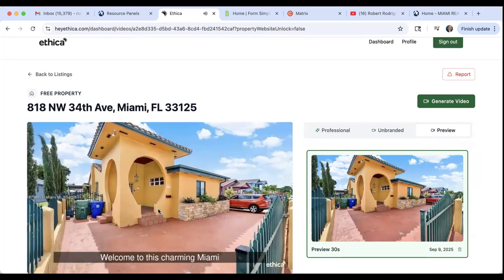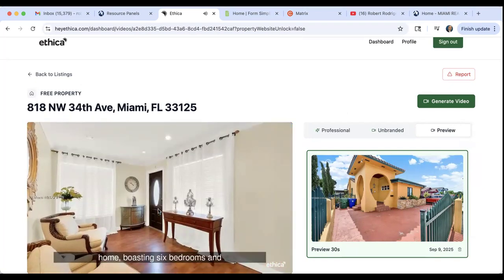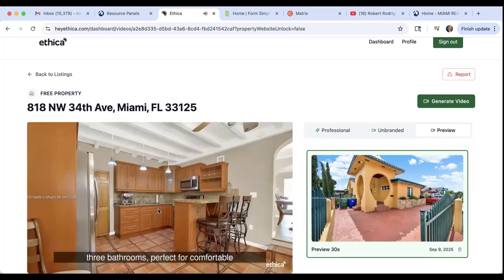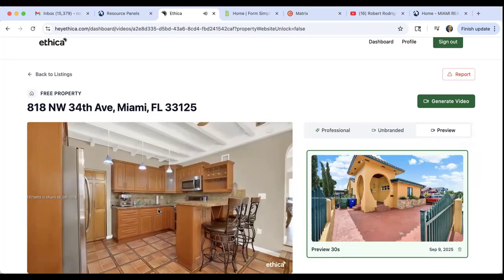Welcome to this charming Miami home, boasting 6 bedrooms and 3 bathrooms, perfect for comfortable living and entertaining.